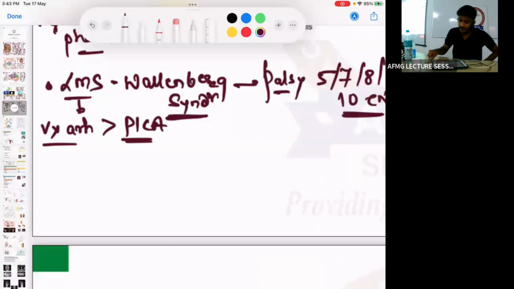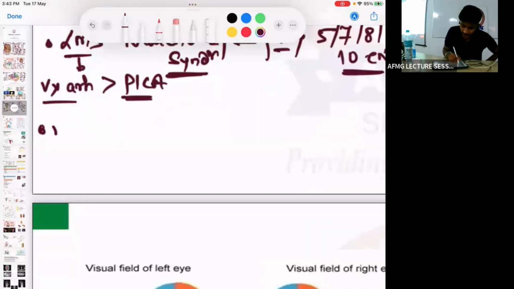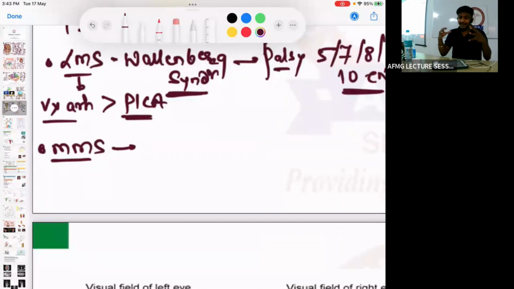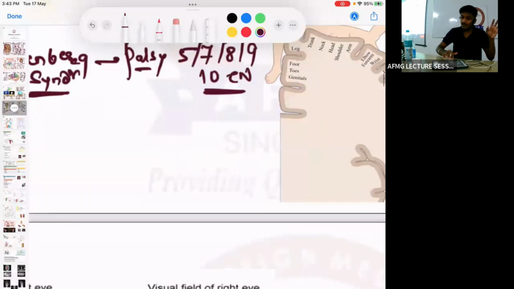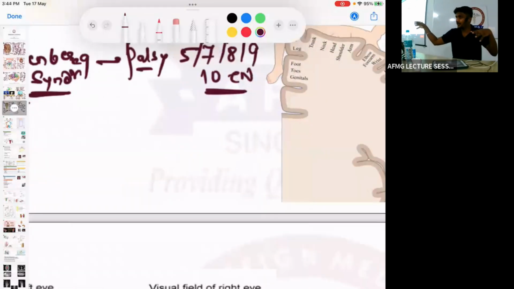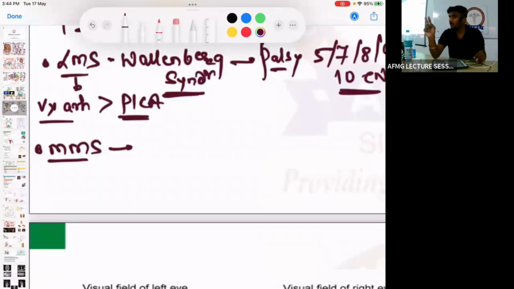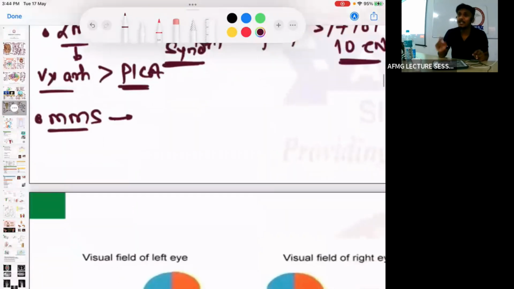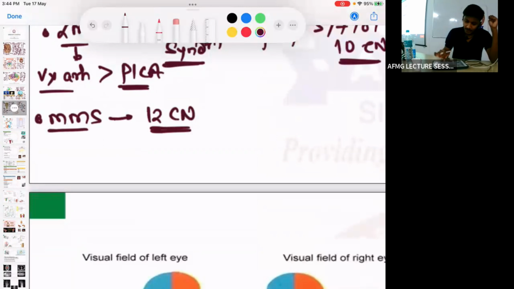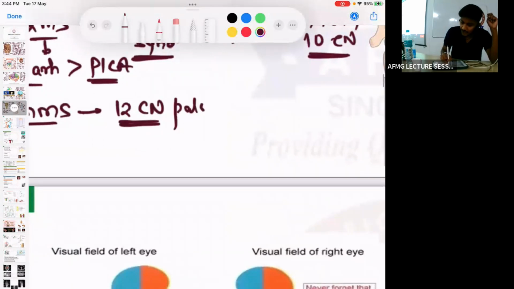No issues with this, anybody? Quickly. Medial medullary syndrome is due to occlusion of which artery? As we saw, from the lateral medulla or lateral pontomedullary junction, cranial nerves 7, 8, 9, 10 were arising. But from the medial medulla only one nerve was arising. Very good, it was the 12th cranial nerve. In medial medullary syndrome, there would be palsy of which cranial nerve?